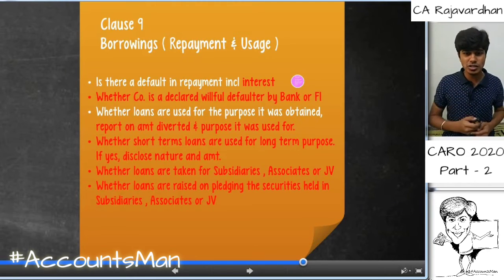We'll discuss cash losses a little later. If that is the case, then we need to disclose the nature of the loan that is taken, and the amount to the extent of which is used not for the purpose it was intended.